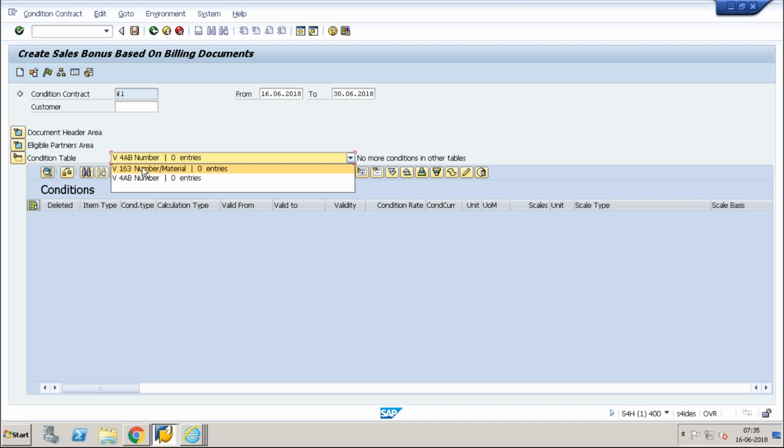So you can choose n number of access sequences, but number should be mandatory. Without number, it will not be eligible for determining the condition contract. So this is the crux here. Always remember, number is mandatory.